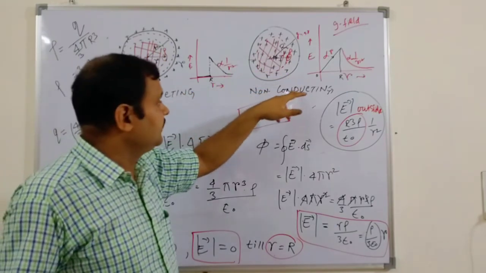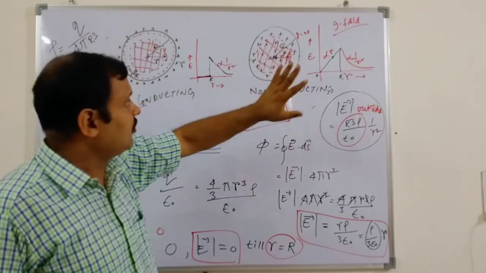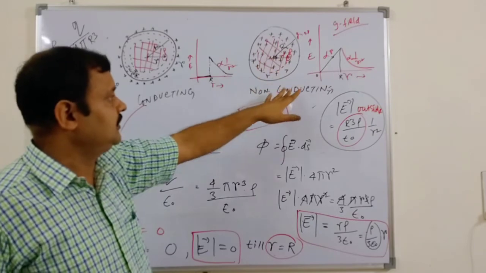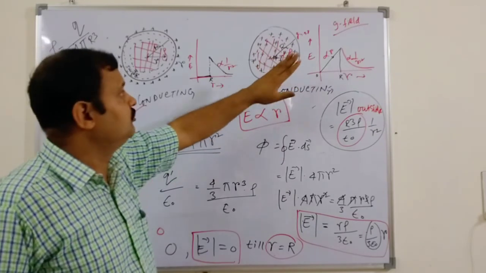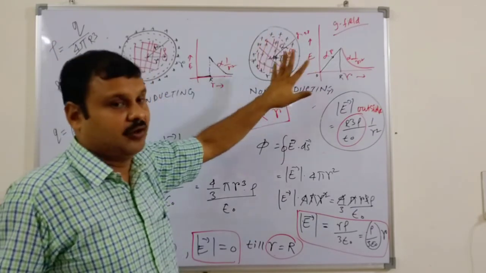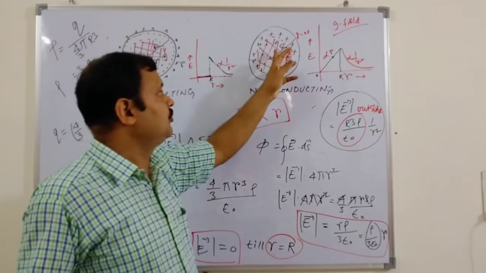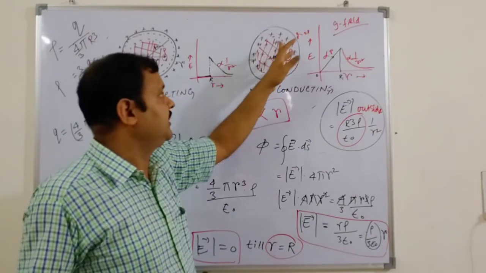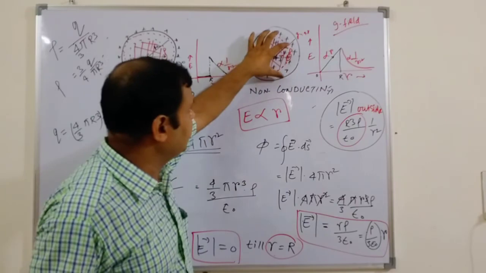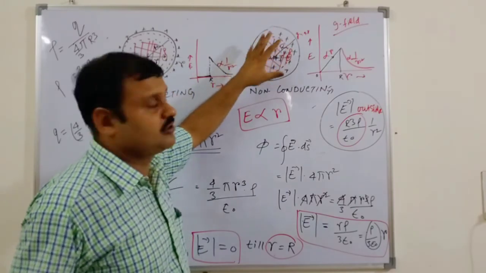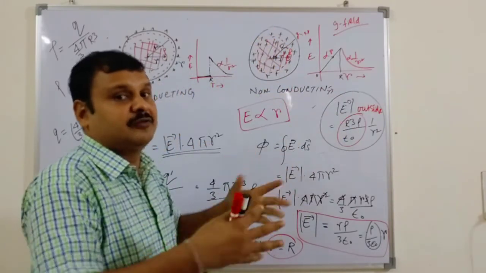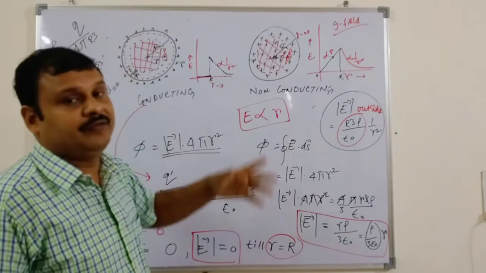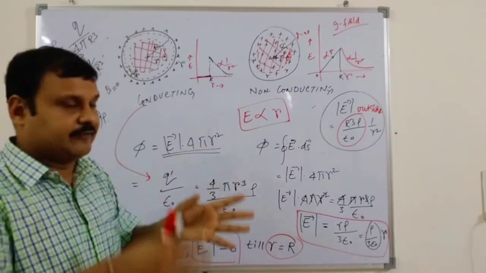But in the case of the non-conducting surface, the charge is distributed all over inside, because once you put it in, all these charge coulombs distribute over the volume of the body. So as you move towards the maximum radius, you are getting the contribution of more charge, and the net content of charge is getting increased. So the electrical field also increases because of the vector factor.